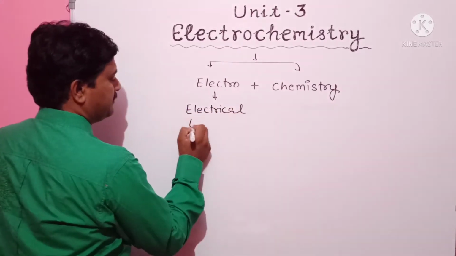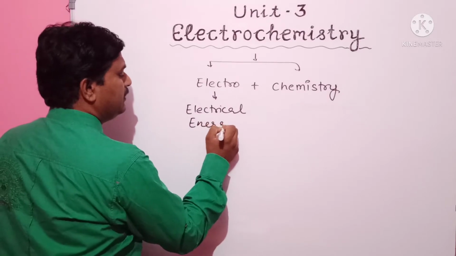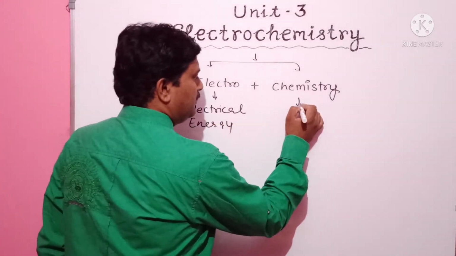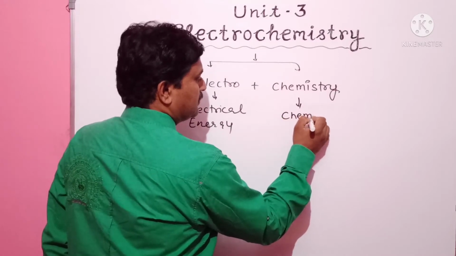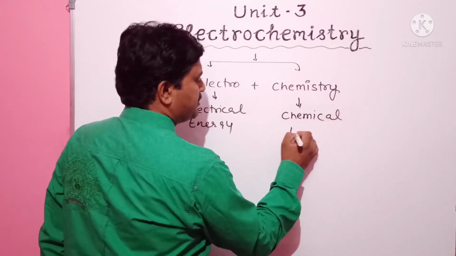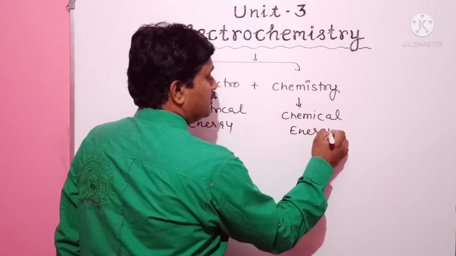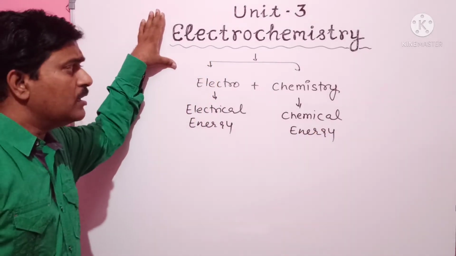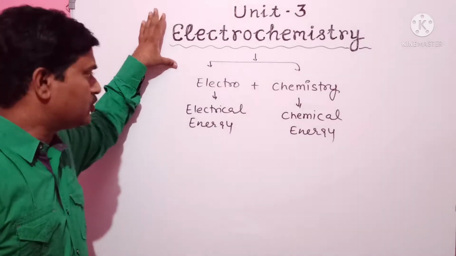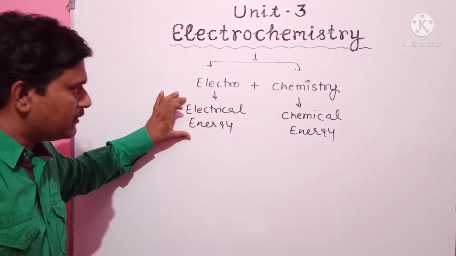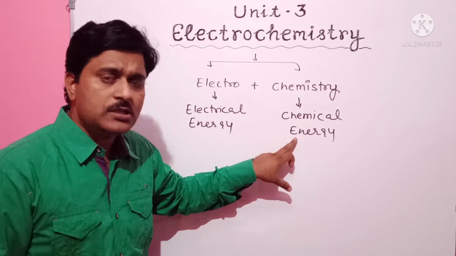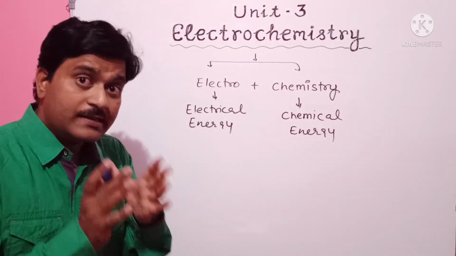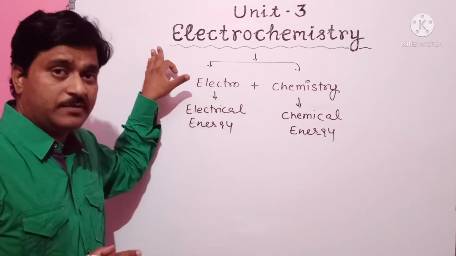Similarly, chemistry, you can suppose here as chemical energy. So we can understand the concept of electrochemistry by the two words, electrical energy and chemical energy. These two energies are considered in electrochemistry.